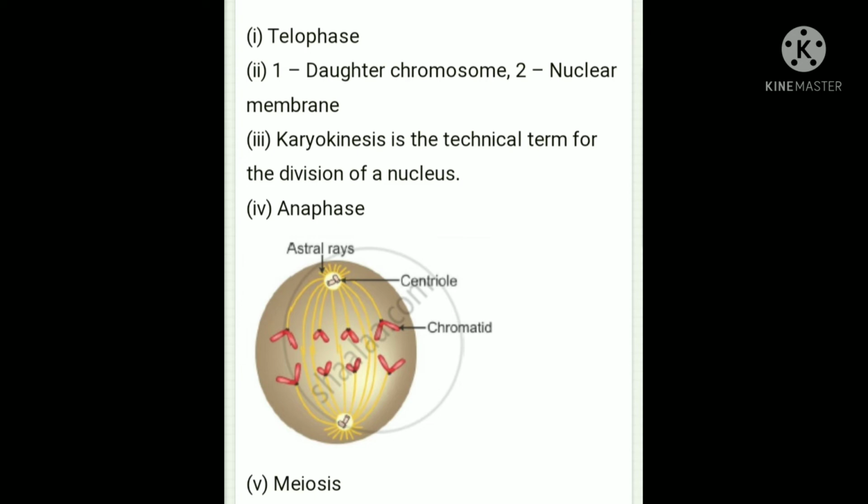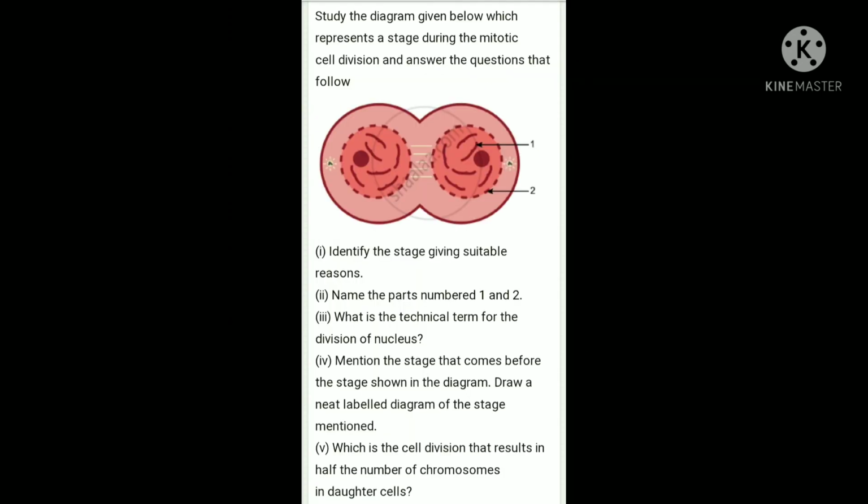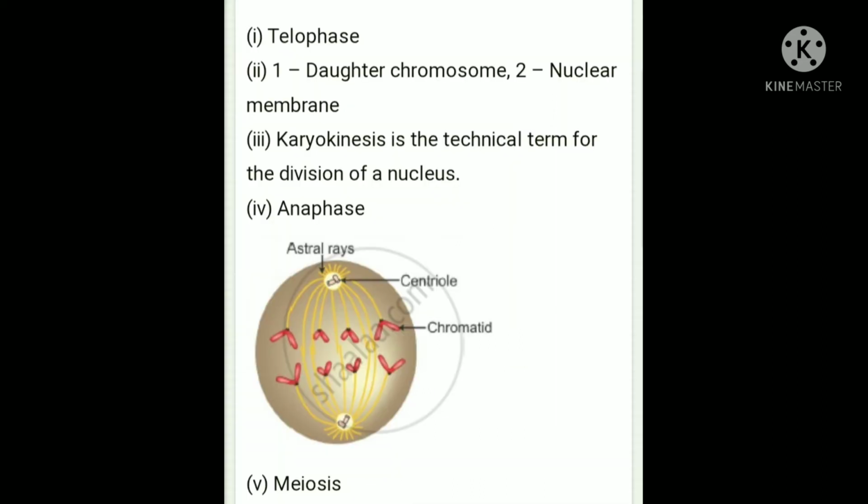Remember PMAT: prophase, metaphase, anaphase and telophase. During telophase there is a breaking down of the single cell into two cells, a formation in the cell. So this stage we can say is telophase.